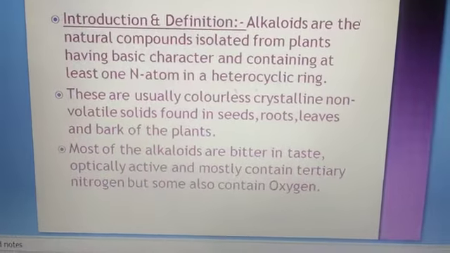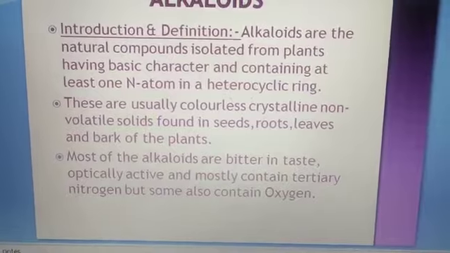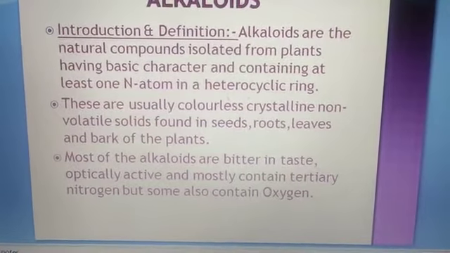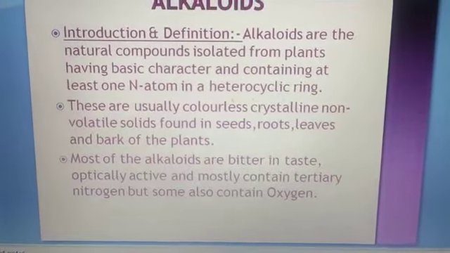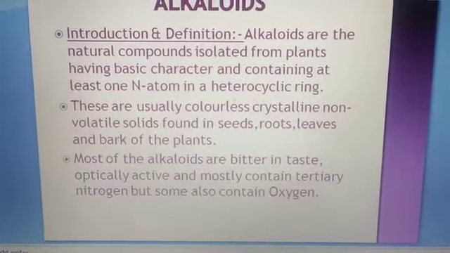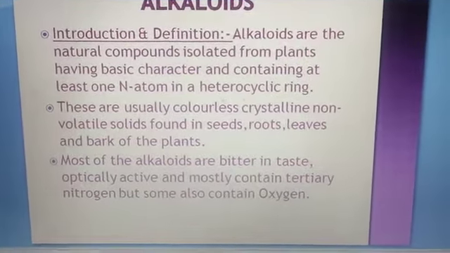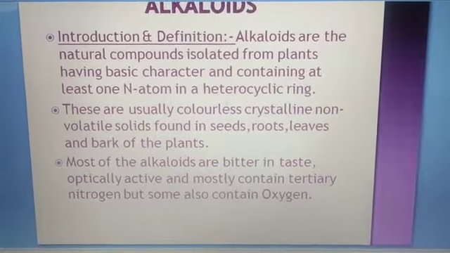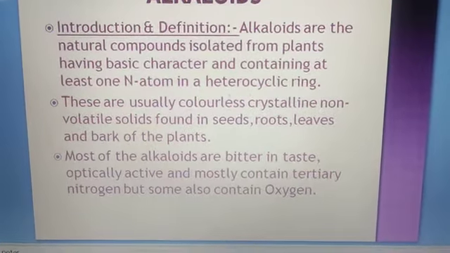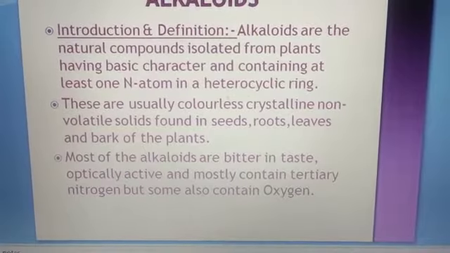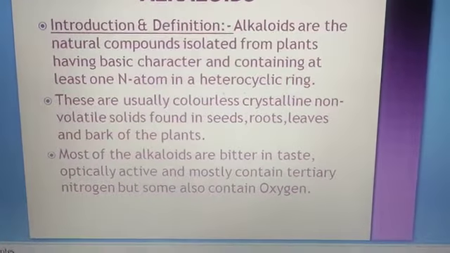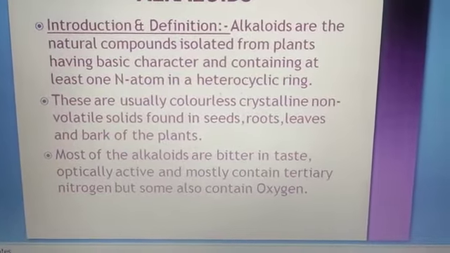They are usually colorless crystalline solids, non-volatile in nature, found in the seeds, roots, leaves and bark of the plants. Most alkaloids are bitter in taste, optically active, and mostly contain tertiary nitrogen, but some also contain oxygen. So these are the basic characters which we find in each and every alkaloid.